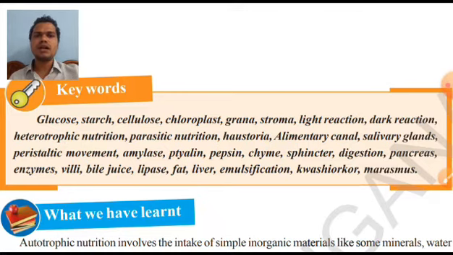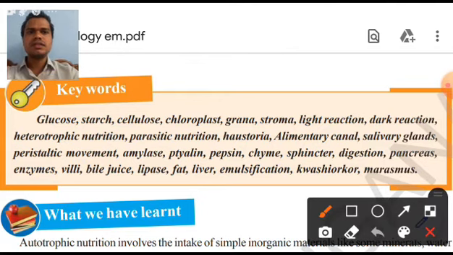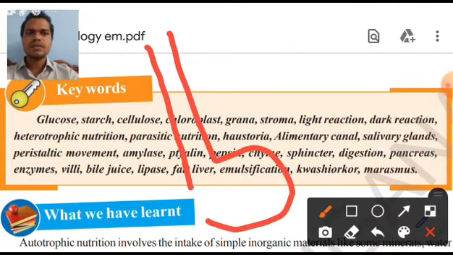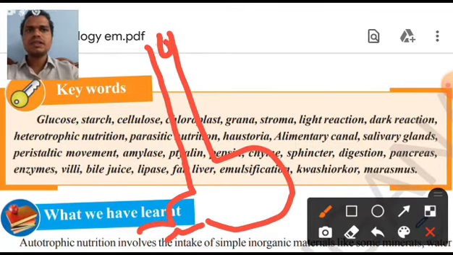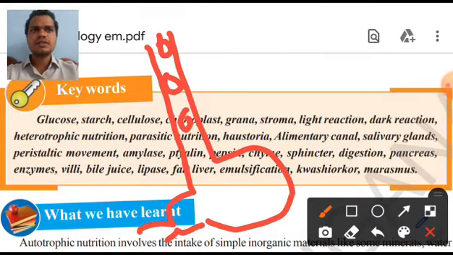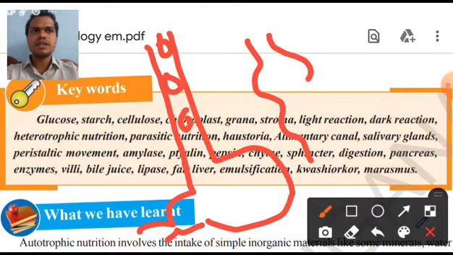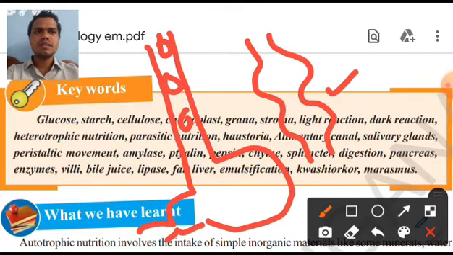The movement of food in the esophagus in a wave-like form is called peristaltic movement. Already we have observed this. Let us see it again here. Imagine that this is an esophagus pipe. So in the esophagus pipe, what is happening? The food is traveling in the form of a bolus. Whenever the food enters the esophagus, it forms some bent-like structures, and this is called a wave-like movement. This is called peristaltic movement.